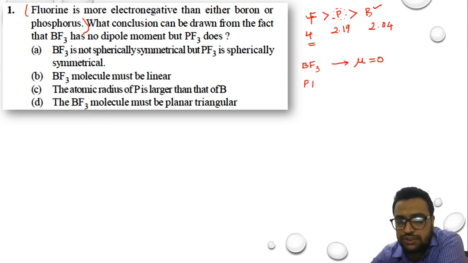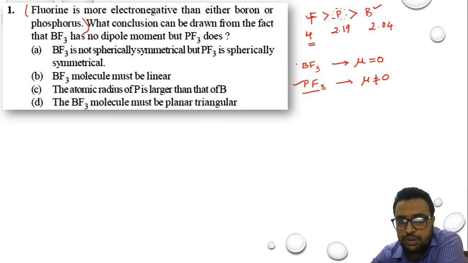Whereas for phosphorus trifluoride, PF3, the dipole moment is present. That means it is not equal to 0. When it is equal to 0, it does not have any dipole moment. When it is not equal to 0, it has a value greater than 0, right? It can be 1, 2, anything. Fine. So PF3 has a dipole moment.